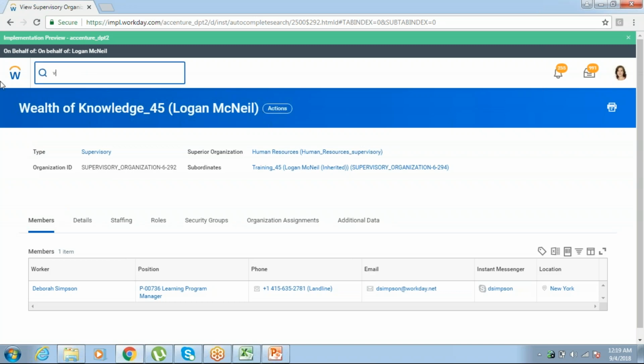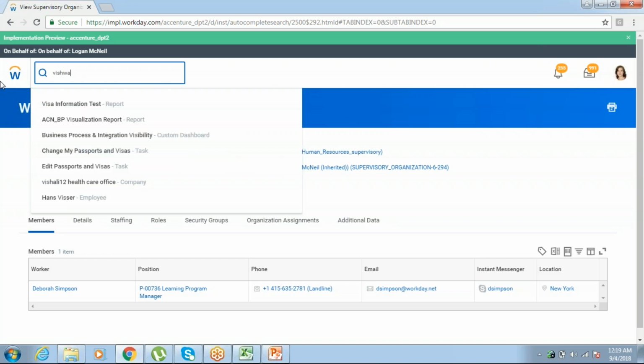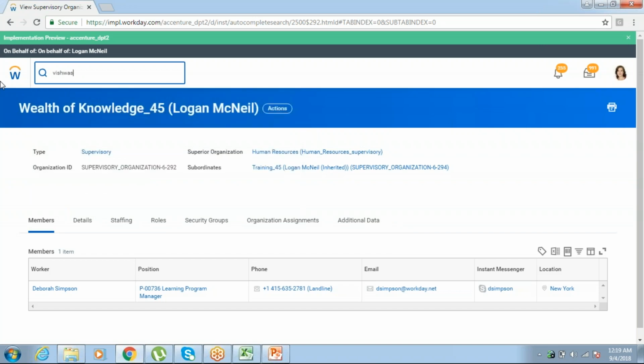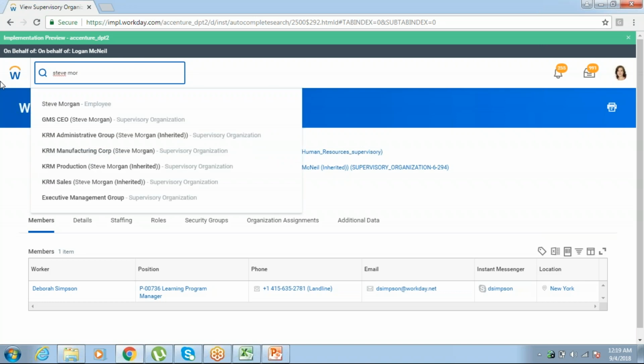See, Logan McNeil is an employee. I wanted to search for Vishwas. Okay, I wanted to see that Vishwas is not available. I wanted to see an employee called Steve Morgan. I'll type his name.